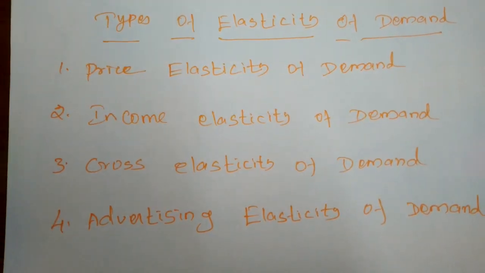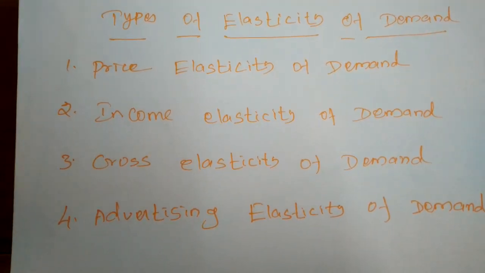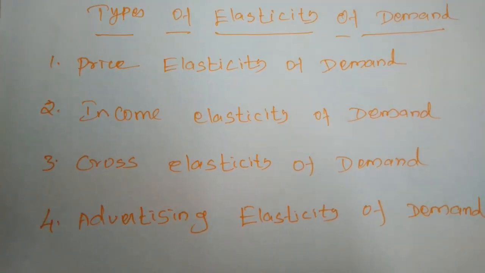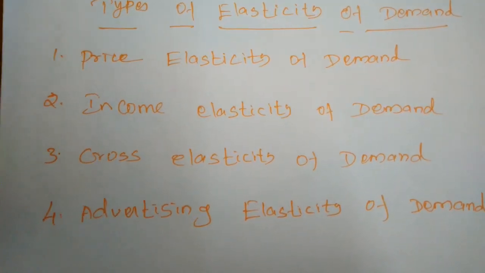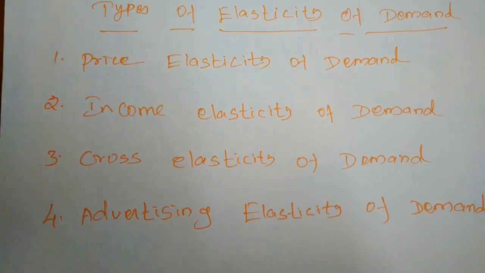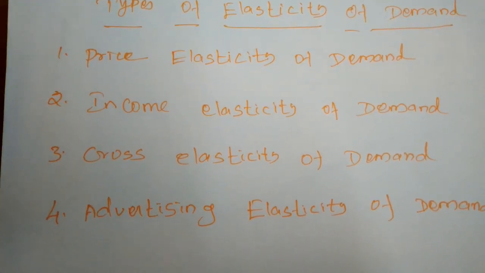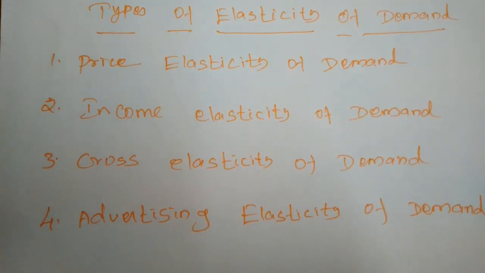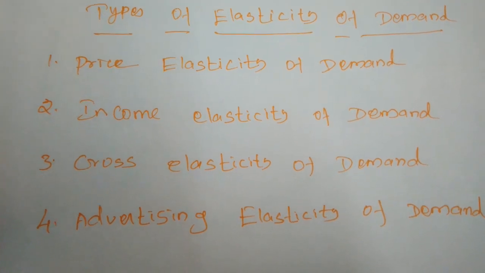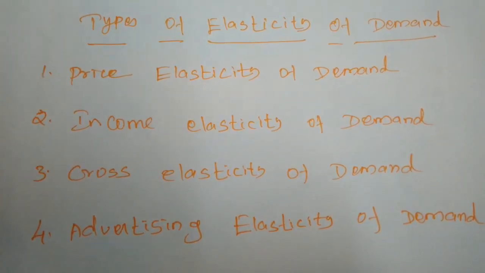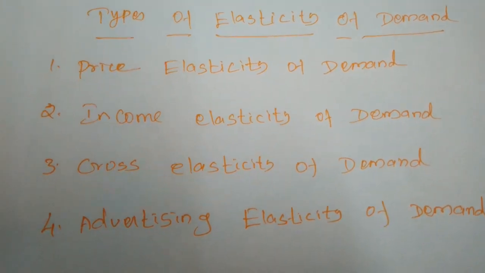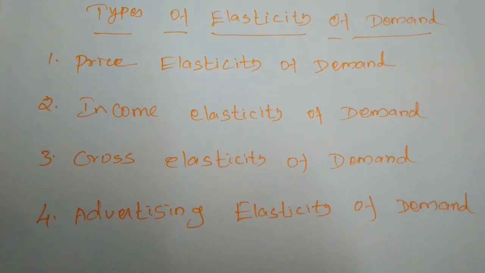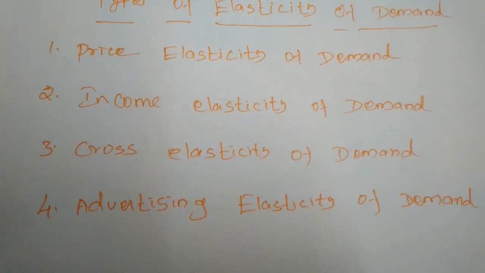The elasticity of demand measures the responsiveness of the quantity demanded to changes in the price. How the demand for a commodity changes on the basis of a change in its price is called price elasticity of demand. If the demand for a commodity increases or changes only by way of a change in the price of that commodity, that is called price elasticity of demand. The elasticity of demand occurs only by the reason of change in price.